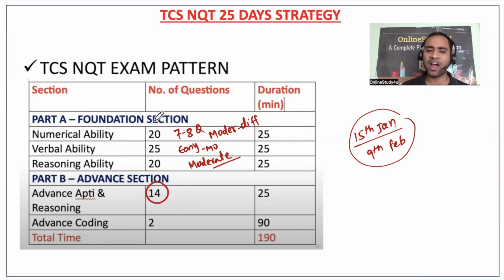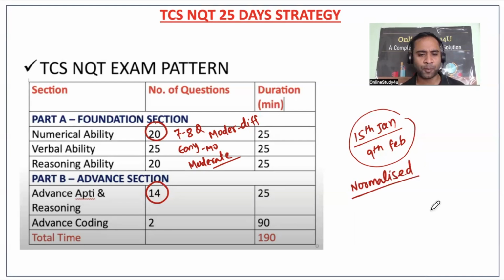Somebody says, sir, how many questions should I attempt? No, that question you should not ask, because it depends upon the cutoff. It's not like the cutoff is fixed at 50 to 60%. Also, the cutoff will be a normalized cutoff. This we will talk about later: what that normalized cutoff is.